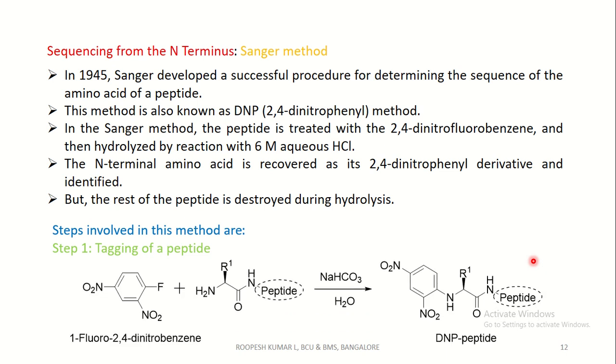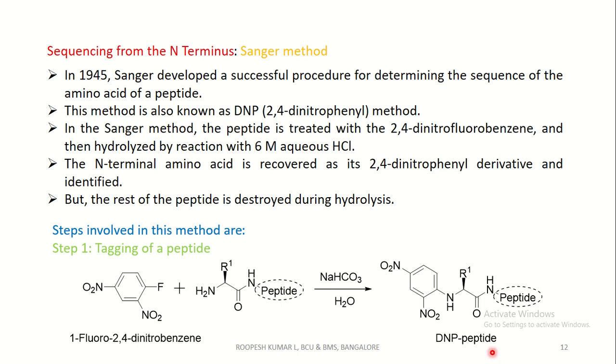Coming to step 1, tagging of the peptide. That is, 1-fluoro-2,4-dinitrobenzene. To be simple, it is also known as 2,4-dinitrofluorobenzene or Sanger's reagent. This is the Sanger's reagent on reaction with the N-terminal of the peptide. Tagging of a peptide is just hooking onto this amino group. This, on treatment with the mild base sodium bicarbonate, gives a DNP peptide.